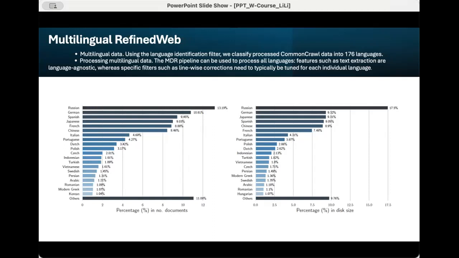Processing multilingual data. The MDR pipeline can be used to process all languages. Features such as text extraction are language agnostic, whereas specific filters such as line-wise corrections need to typically be tuned for each individual language.